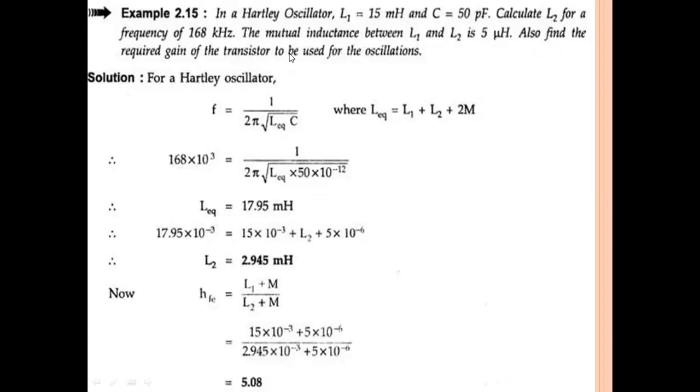So here our oscillator is a Hartley oscillator and the given data is: L1 inductor is 15 millihenry and C is 50 picofarad. And we have one more inductance in the Hartley oscillator, that is L2. So we should find out that L2 value at what frequency? At a frequency of 168 kHz. And it is given that the mutual inductance between L1 and L2 is 5 microhenry. That is the M value also given.